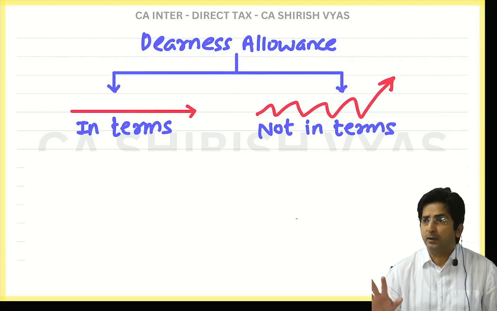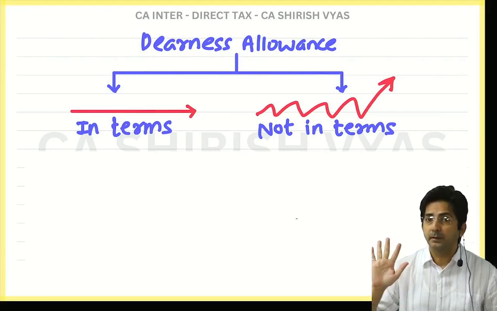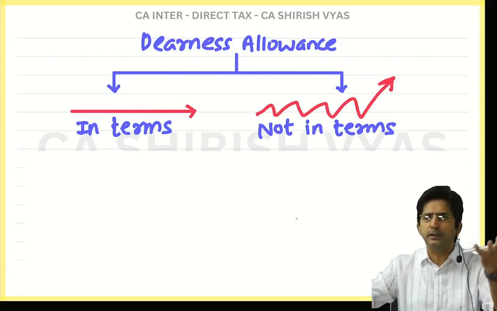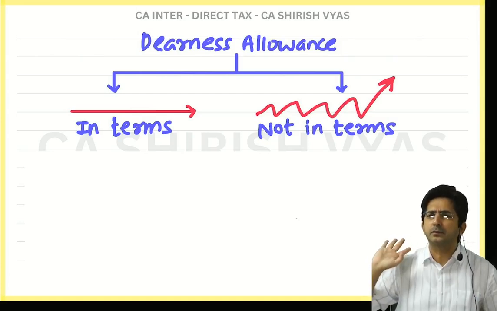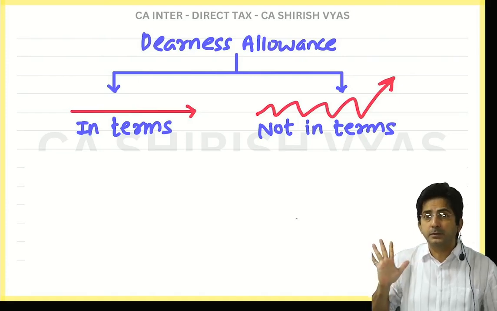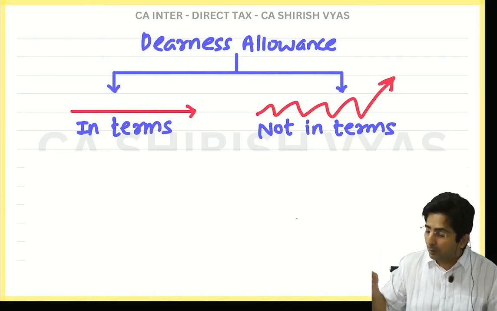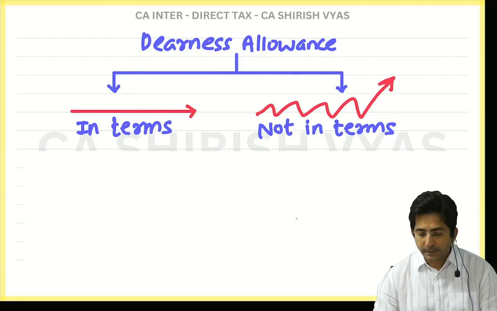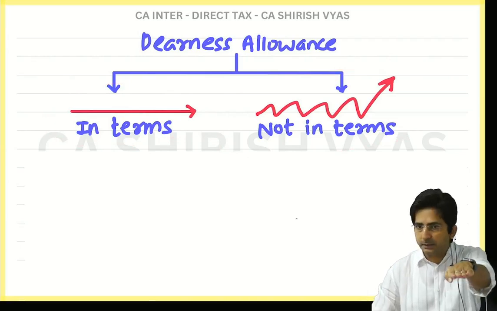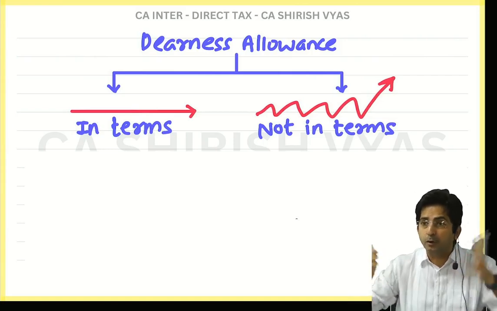This DA will not fluctuate as per the terms of the boss. It will fluctuate according to inflation. For example, suddenly in the market you realize everything has become costly, there is a lot of inflation, so the company will have to increase your dearness allowance, whether they want it or not. It will not work as per their terms or their wish. It will go as per inflation. That's why it is called not in terms. So this drawing will make you understand. If the DA is like this, it is in terms. And if it is like this, it is not in terms, meaning it will change according to the inflation.